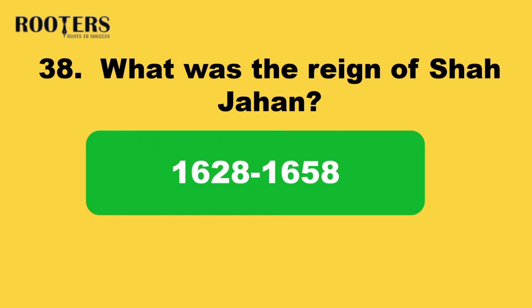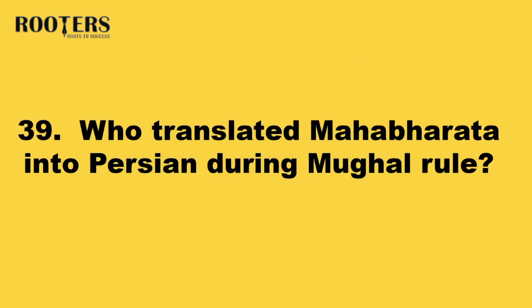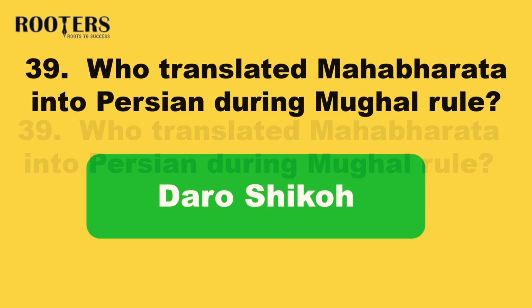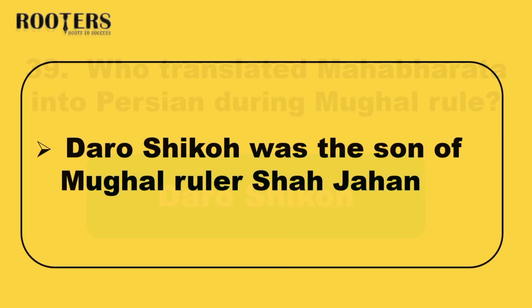Answer: 1628 to 1658. 39. Who translated the Mahabharata into Persian during Mughal rule? Answer: Dara Shikoh. Dara Shikoh was the son of the Mughal ruler Shah Jahan.